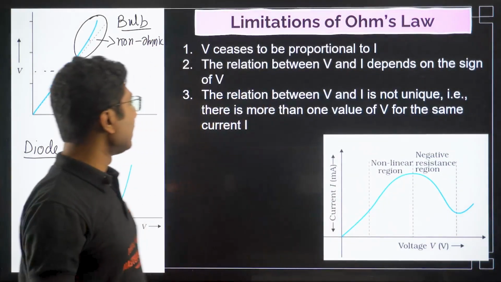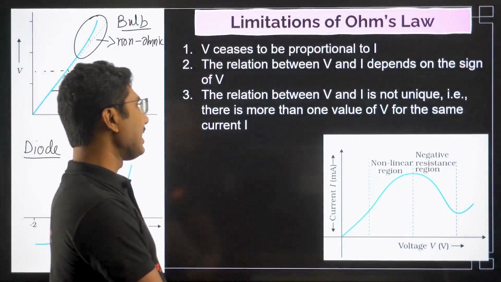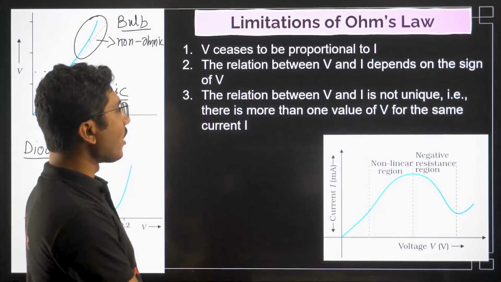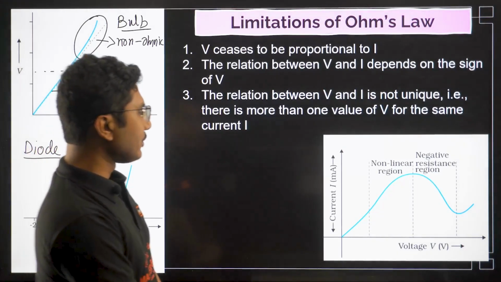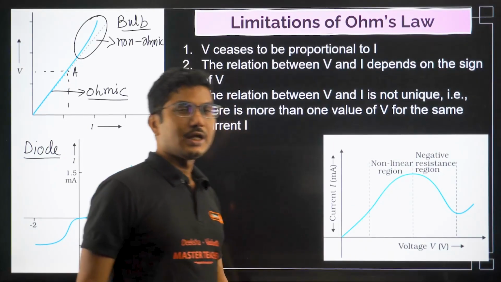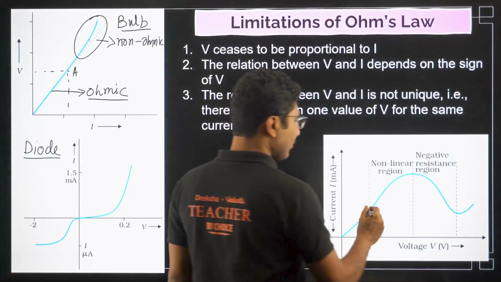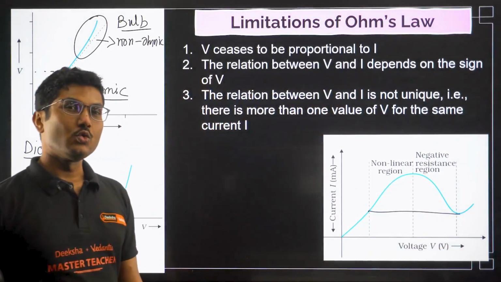The third one is that the relationship between V and I is not unique, that is, there is more than one value of V for the same current I. For a single value of current you are getting two different voltages.